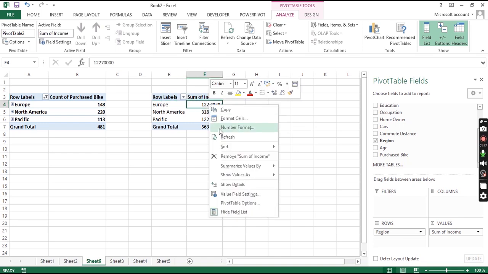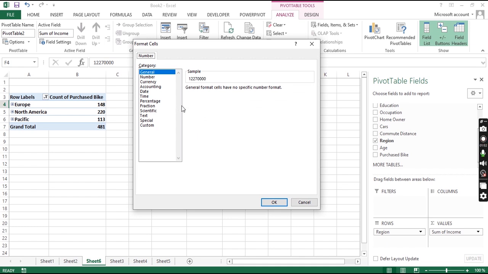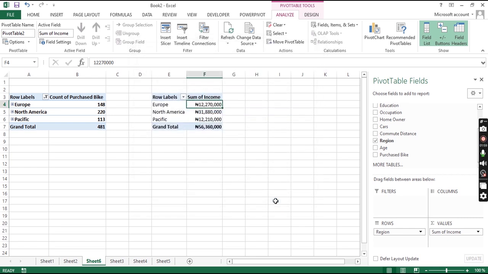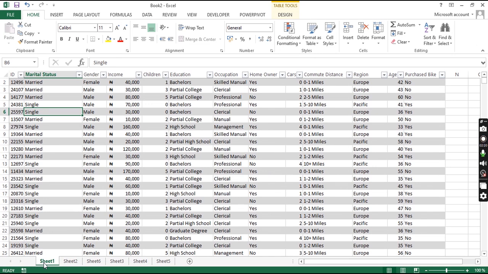Then we can do our number formats: currency. You can remove the 2 decimal places if you want, or you can leave it. It's our choice. Okay, then that was the second one. So the third question was the gender ratio. What's the gender ratio like? So the gender to region.